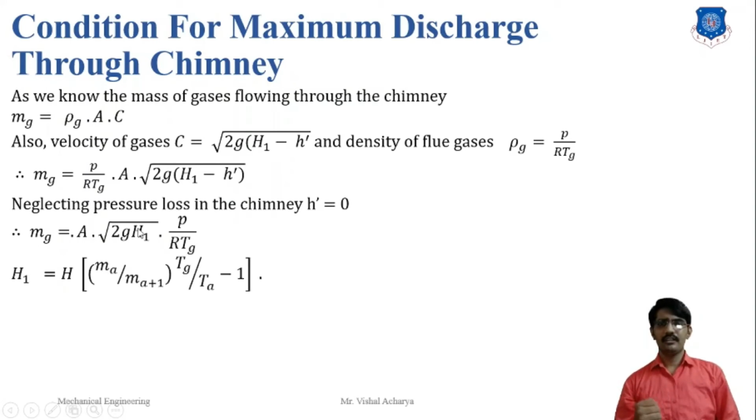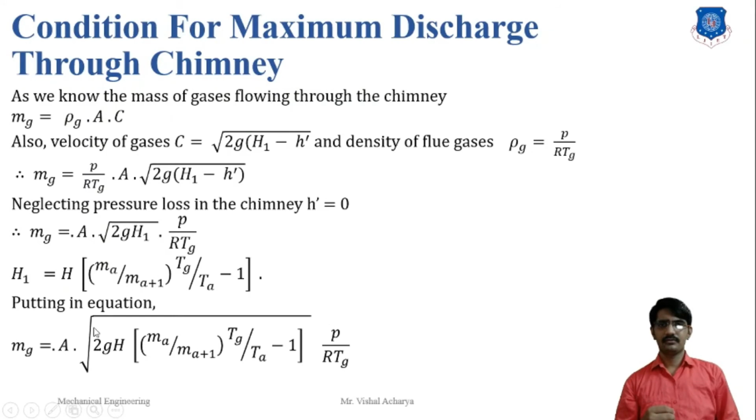So here we put the h1 value in this equation. We get that mg is equal to A into under root 2gH (Ma plus 1)(Tg by Ta minus 1) into P by R Tg.